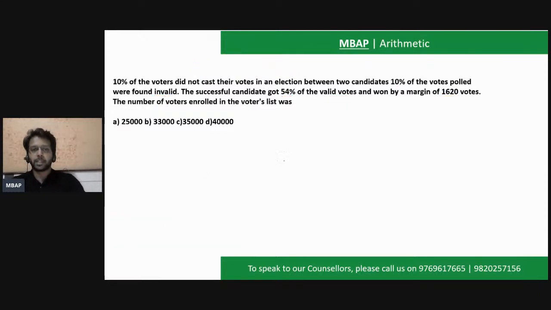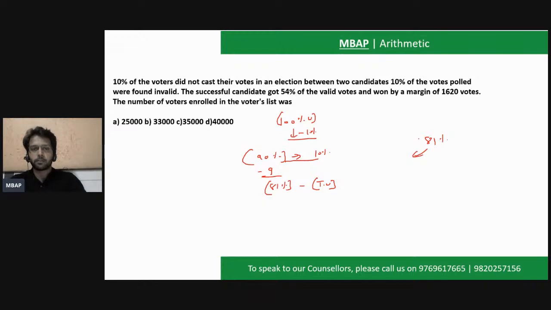So some small updates if you can look into. Let's say there are 100% of voters that we have had. Out of them, 10% have been ruled out. So we are left with 90% of the votes. Out of this 90%, 10% will be considered invalid. So what is 10% of 90? It's going to be 9. So if I remove 9, it's going to be 81%. So 81% you can consider to be the total valid votes. Out of 81%, the successful candidate got how much? The successful person got 54% of the votes, and the unsuccessful one who got defeated will get how much?